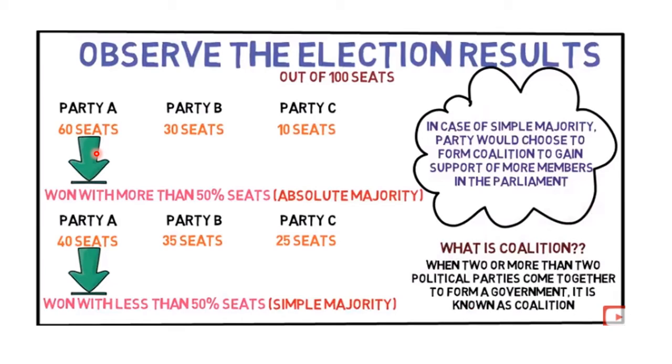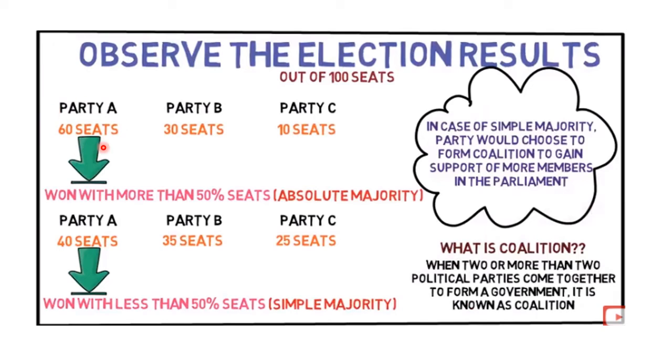That means 50 seats are required to form a government. Now here you can see party A has got 60 seats, so it is more than 50, so they can form the government. So in this case, it is a simple majority. They have won by majority. They do not need the help of any other party, and they can form the government on their own. That is called an absolute majority. One with more than 50 seats is called an absolute majority.